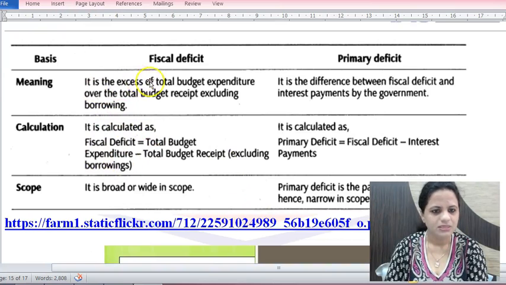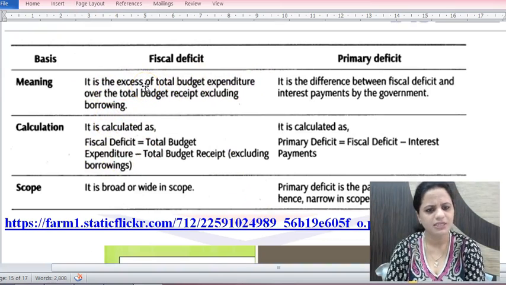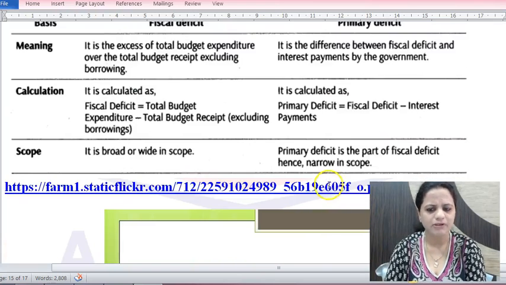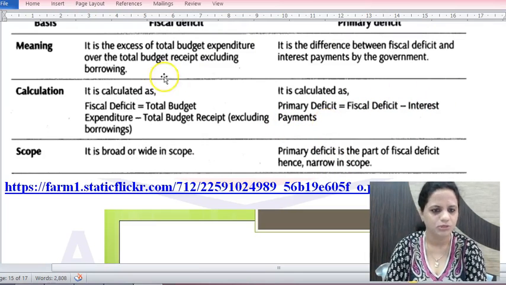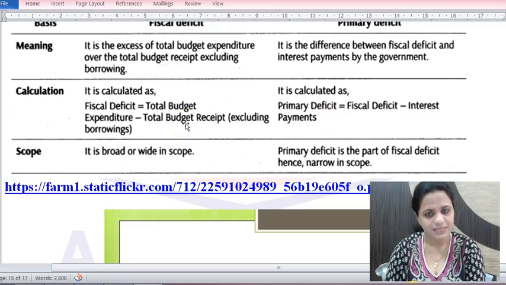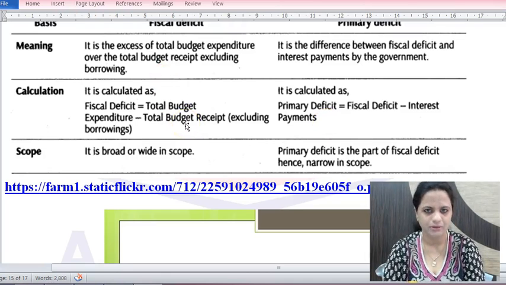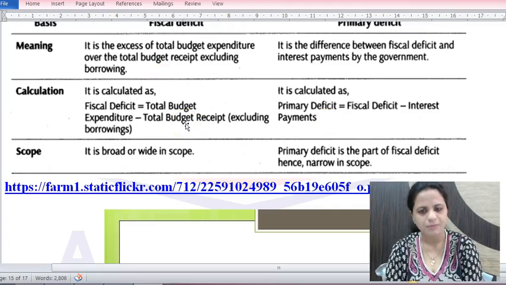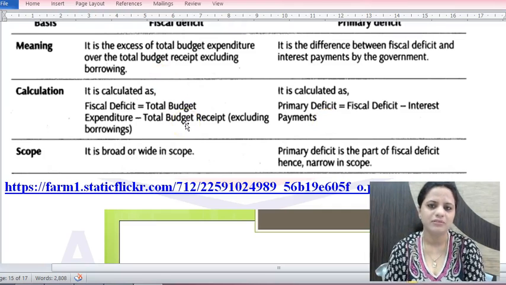So this is the excess of total budget expenditure over total budget receipts excluding borrowings. Fiscal deficit basically shows the borrowing requirement of the government, and primary deficit is part of fiscal deficit only. Fiscal deficit excluding interest payments is the primary deficit. So debts are there, but amongst the debt there is some interest which has to be paid on the debt. When that interest payment is excluded from fiscal deficit, it is called primary deficit.